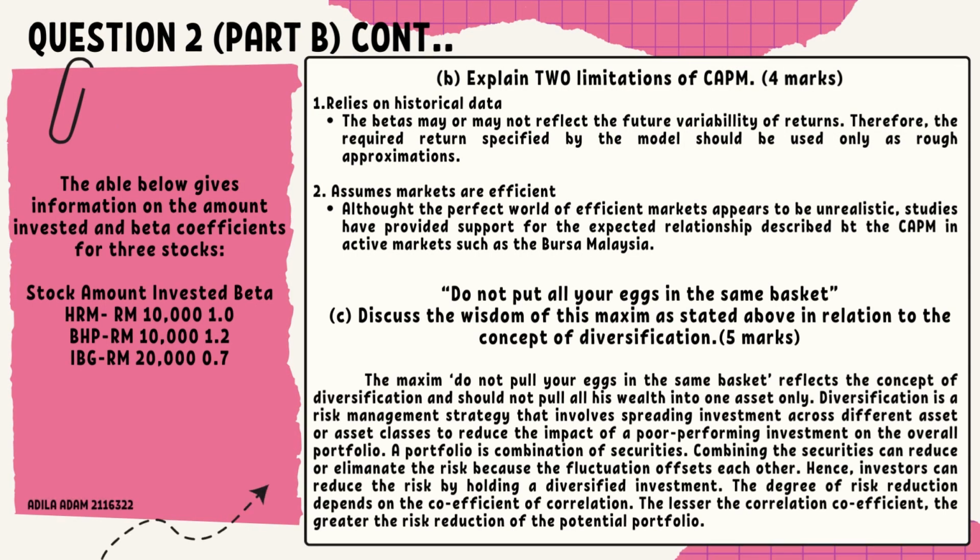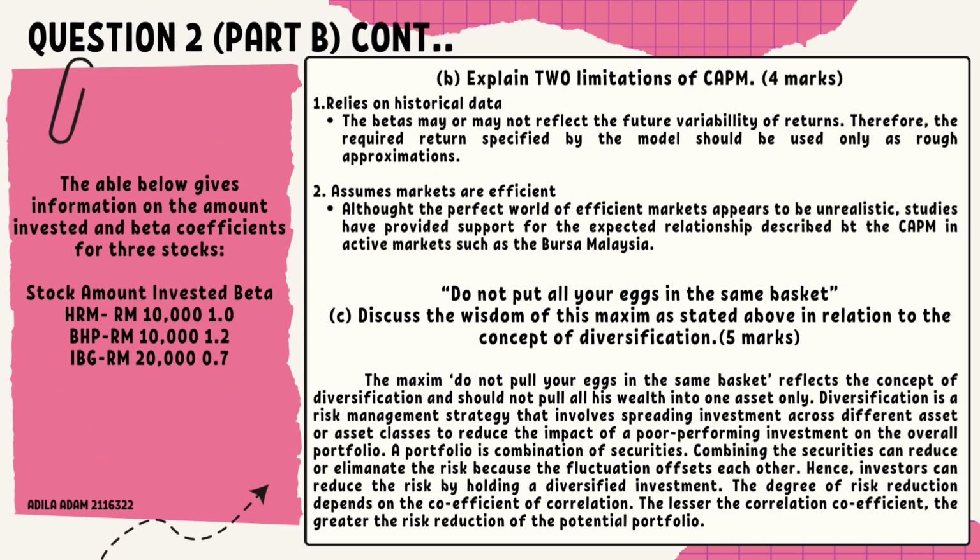Okay, the second sub-question for this question is: explain two limitations of CAPM. The first one is that it relies on historical data. The betas may or may not reflect the future variability of returns. Therefore, the required return specified by the model should be used only as a rough approximation.